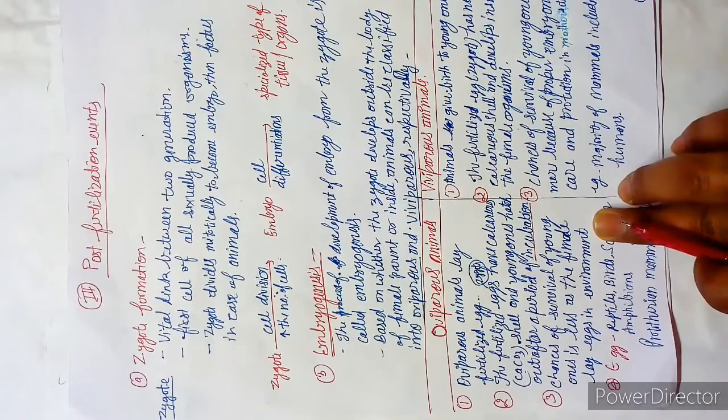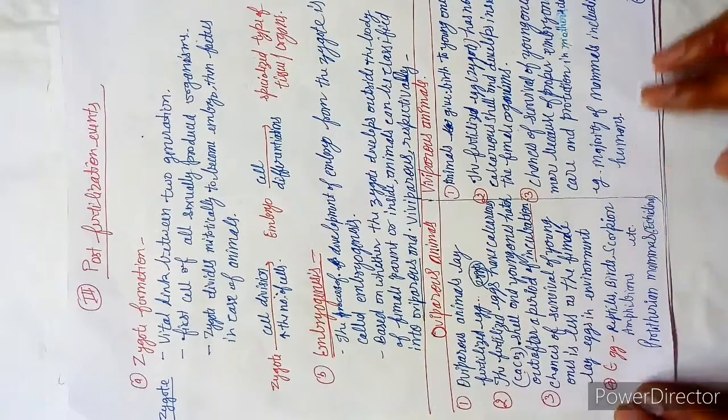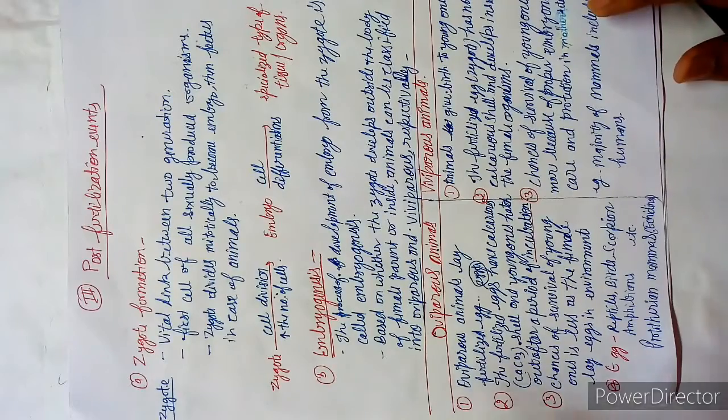So see the condition. Even the eggs of the birds are eaten by snakes after climbing up the trees.